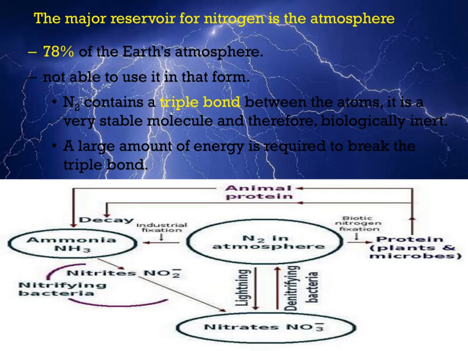Upon the death of the organisms, either the animal or the plants, this protein, upon decay, is reconverted into ammonia, and ammonia to nitrites, and then to nitrates. Then nitrates are converted again to nitrogen, which re-enters the atmosphere.